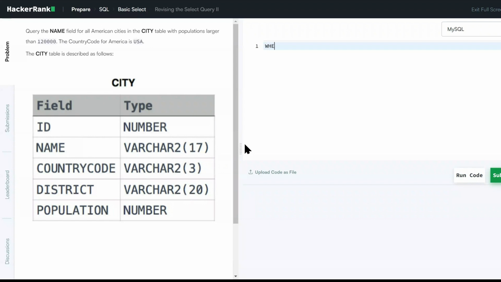So we have to put the where clause, then we will write population, because it is saying that population is greater than 100,000, and country code is America, so we will write USA.